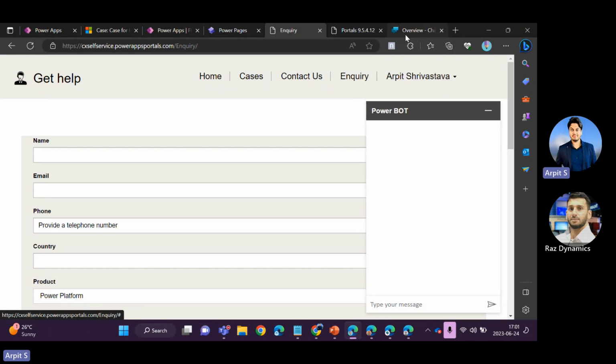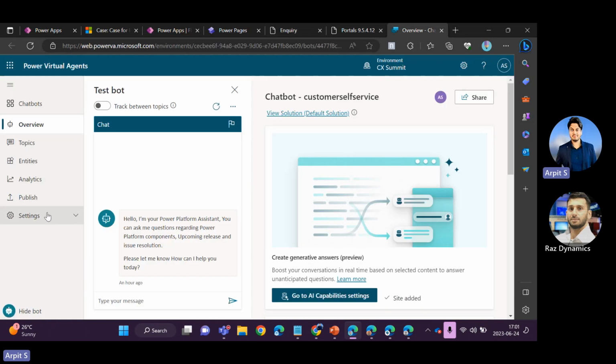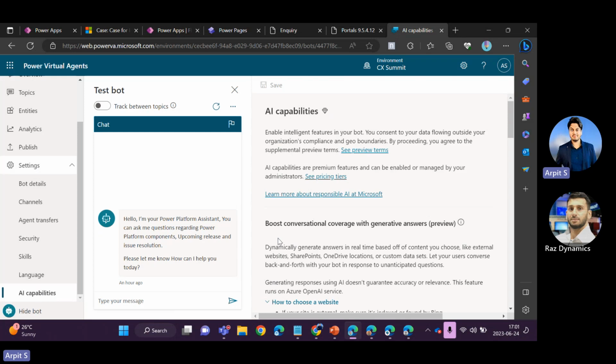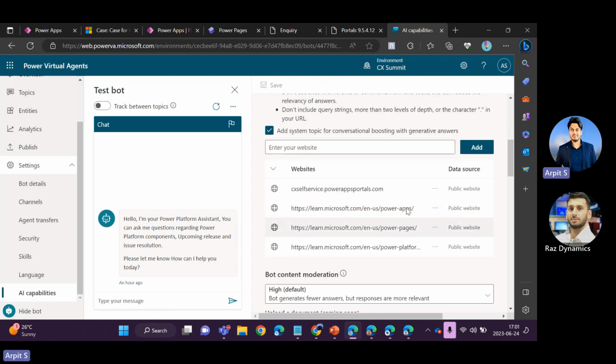So I've already opened this simple chatbot. And if we head over to the settings and go down to the AI capabilities, I have just added a few sites here. So for example, if I ask the chatbot any question that is not related to the topics you can configure in the virtual agent table, it can easily answer the questions from these particular sites.